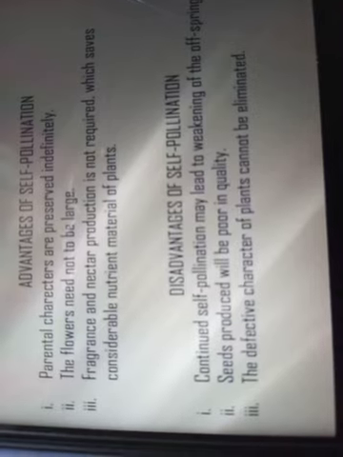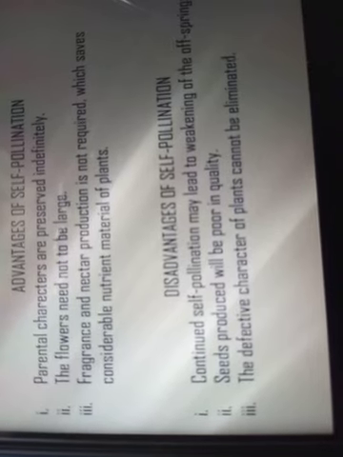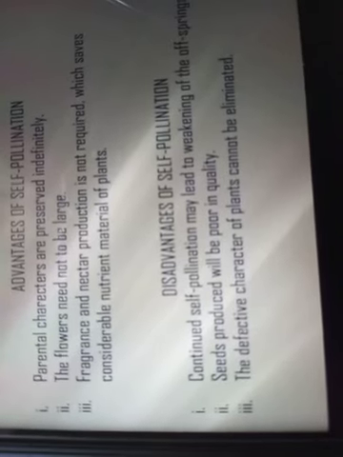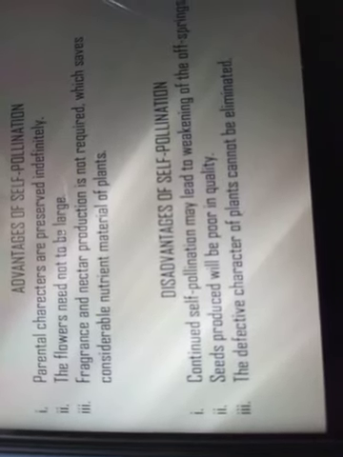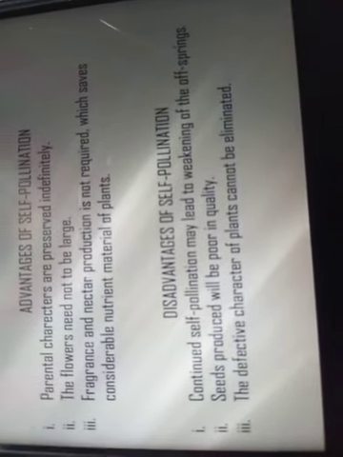Now, what are the advantages and disadvantages of self-pollination? Let us see. In advantages, the first point is that the parental characters are preserved indefinitely. That means the parental characters are always preserved. Next, flowers need not be large and showy to attract pollinators. Since it is self-pollinated, the flowers can be small also.